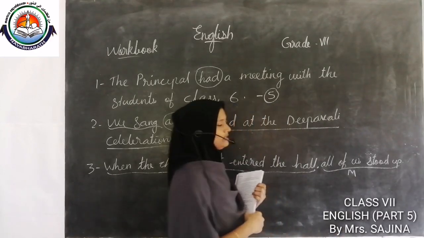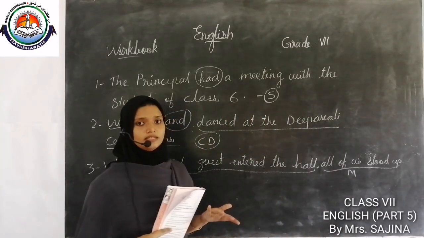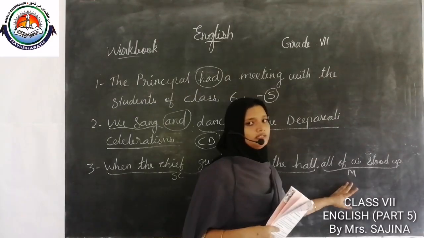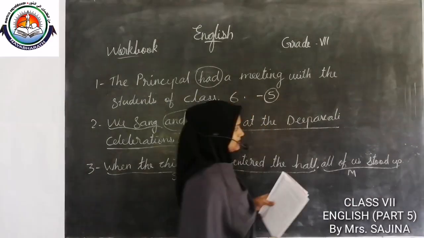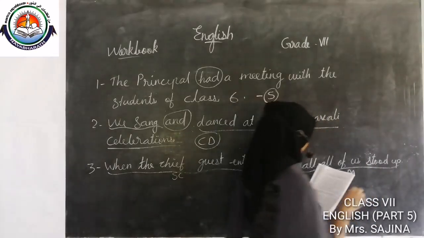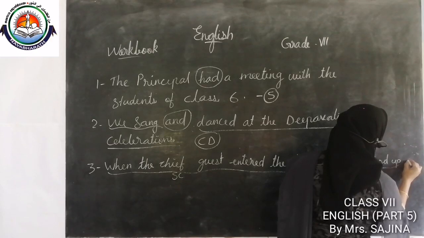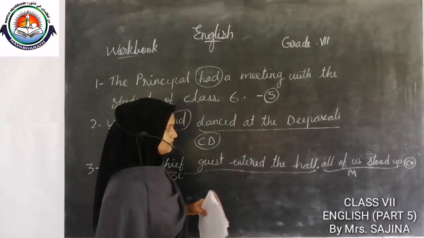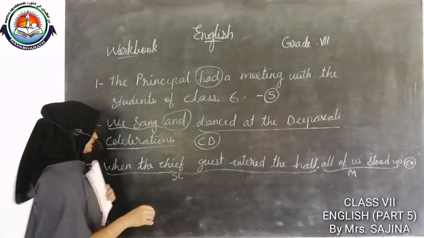If a sentence has one subordinate clause and one main clause, that is a complex sentence. Okay, so third one is complex sentence.